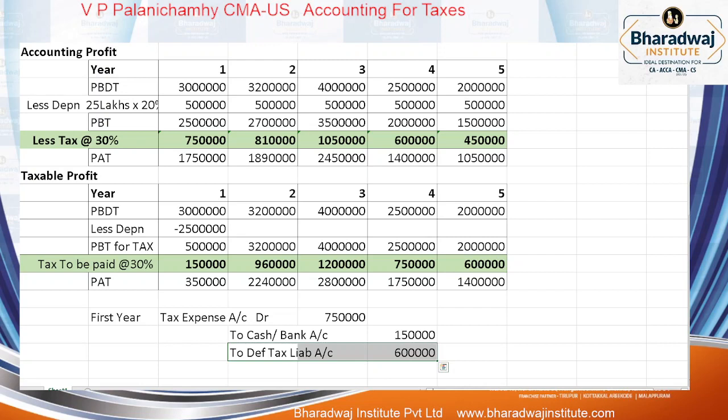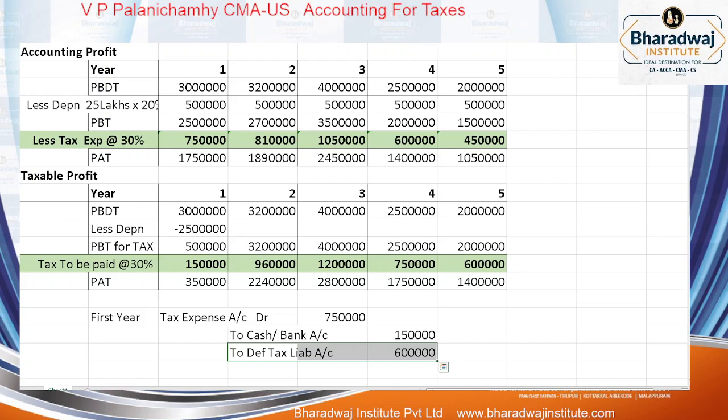Otherwise, the time of charging the expense for taxes is the first year. The time of claiming that expense for accounting purposes is which year? Is it the first year, or over a period of 5 years? Over a period of 5 years. So simple. Because of this timing difference, the tax paid is different from the tax expense. This is called tax expense. As per accrual basis, how much should you have paid? 7 lakh 50. How much are you paying? 1 lakh 50. The difference causes the deferred tax.